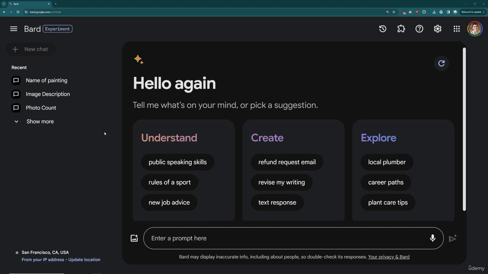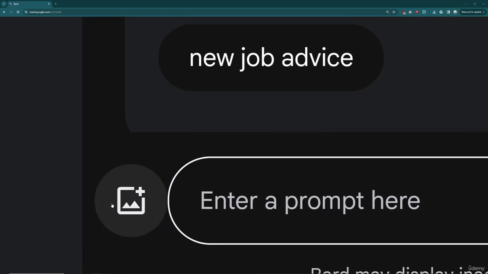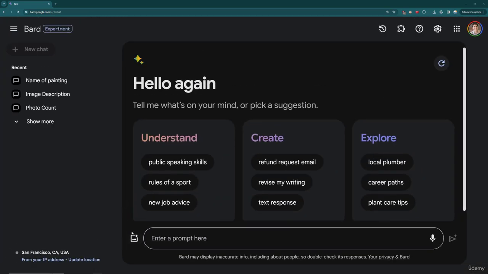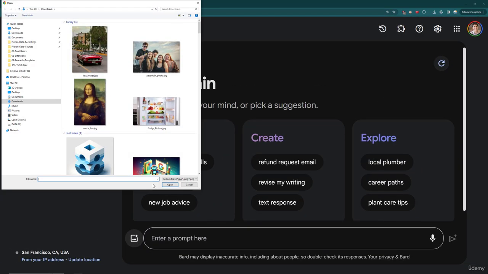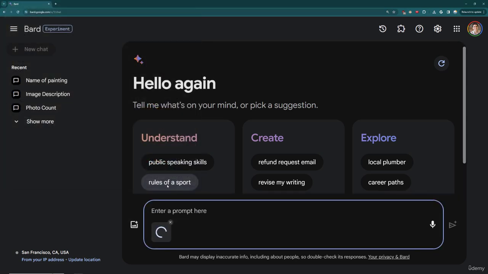Okay, here I am inside of Bard. Before we get started with images, I want to show you the kind of images that, as of the time of this filming, you're not able to work with. If you look over here on the left-hand side next to prompt, you can upload an image. So you can click on that icon and let's first try uploading an image of people in a photo. So I'll go ahead and upload that and I'm going to ask how many people are in this photo.